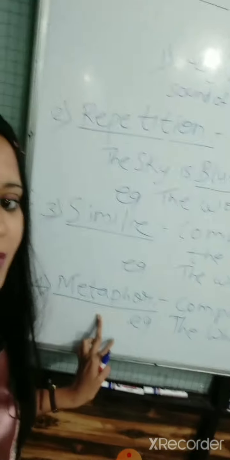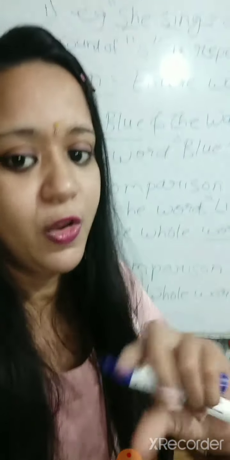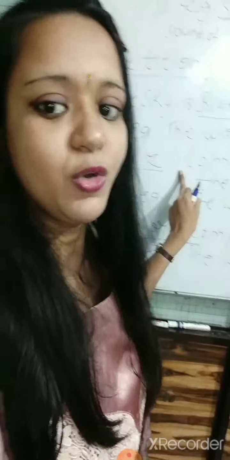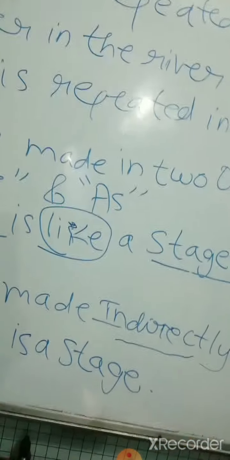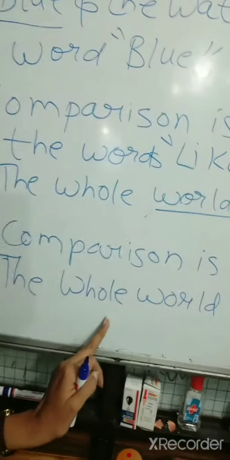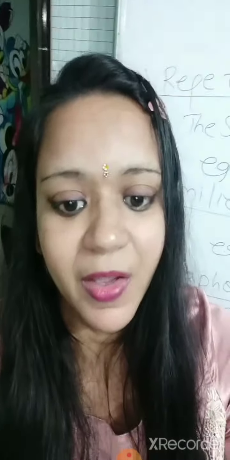Lastly, we have figure of speech 4, that is metaphor. Metaphor and simile are overall the same, but a little bit of difference is there. That is important. What is the difference between metaphor and simile? In simile, comparison is made between two objects using the words like and as. But in metaphor, comparison is made indirectly. For example, the whole world is a stage. Here no words like or as are used. So the comparison is done indirectly. The whole world is what? A stage. So it is a metaphor. If comparison is made indirectly, it is an example of metaphor.